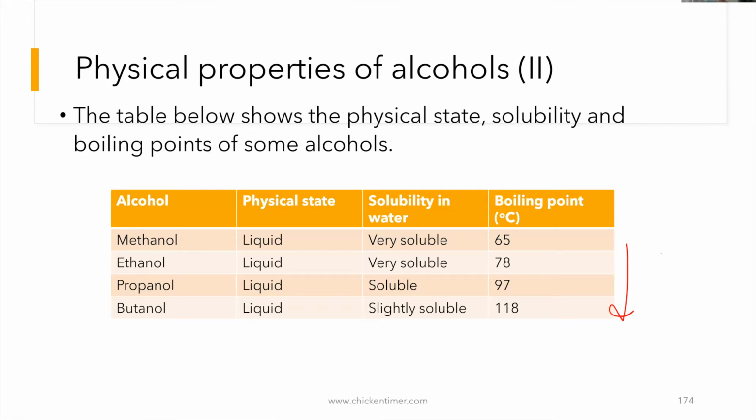If they ask you for more, they will only ask you in terms of naming. That one you can do up to hexanol and all that, which is 6. Heptanol is 7. But for the characteristics, the properties, and the physical state, they will only ask you up to 4 at the most.